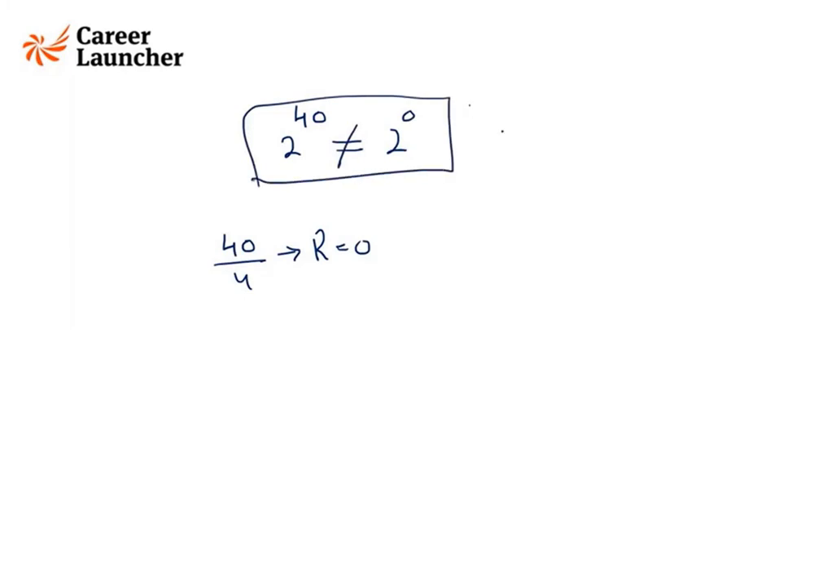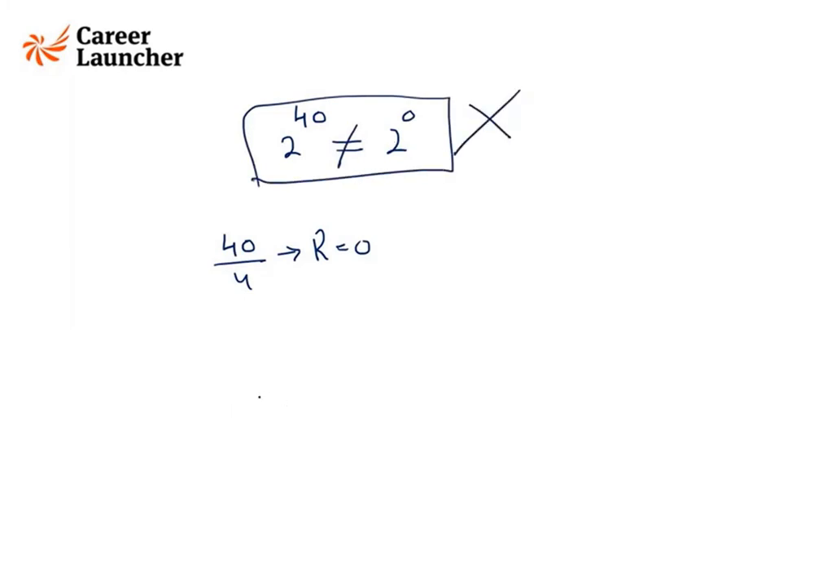So one more thing that you need to keep in mind here is, if we have such a number, 2 raised to the power 40, where this power is completely divisible by 4. Here we will get remainder as 4. So we will not do this. Okay, so please remember this, guys.